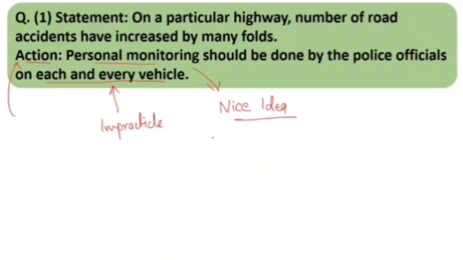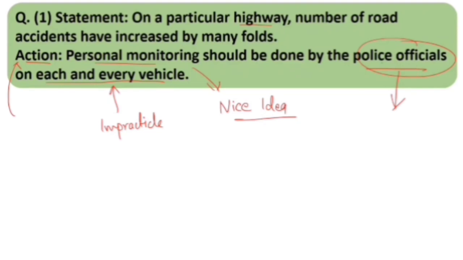So even if we do this, because of this impractical solution a newer problem will be created, that we need more police officials to monitor the highway. If the entire force gets diverted to the highway, then the other areas which require monitoring or the help of police officials, what will they do? Okay, so because of such solutions, more problems are created in other areas.